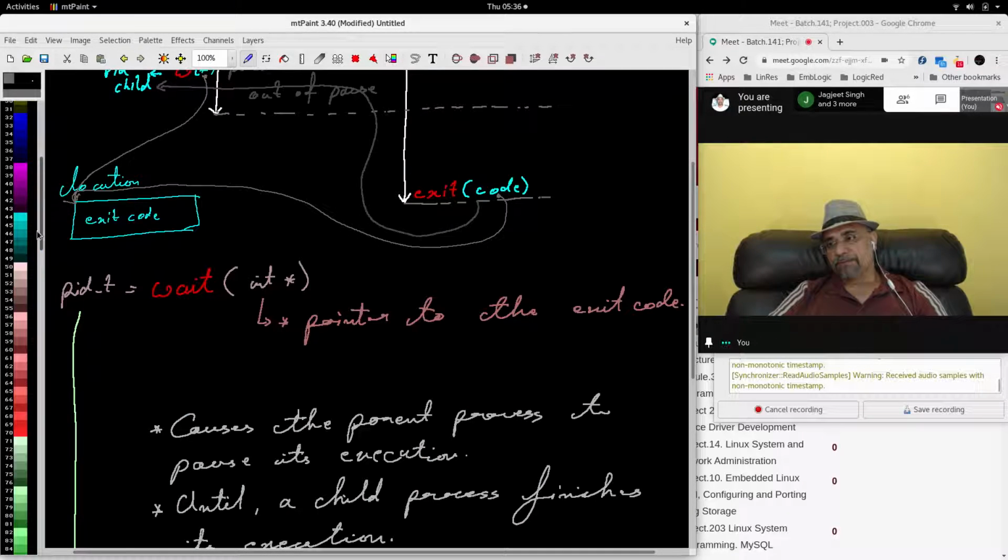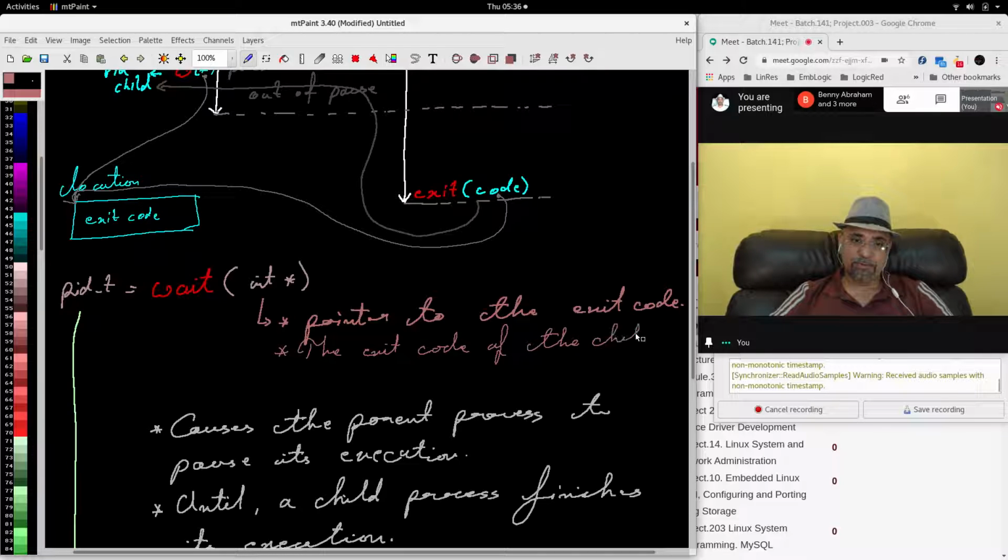So we can say like this: the exit code of the child process is stored at location pointed to by argument of wait call.